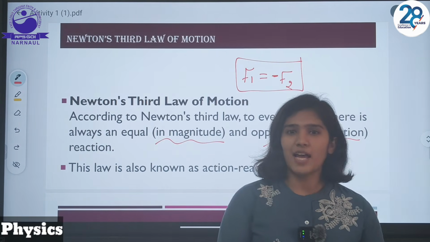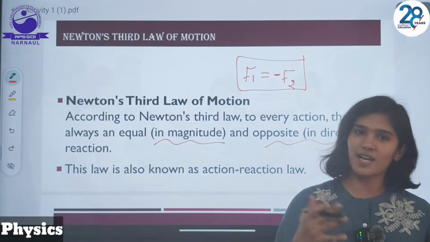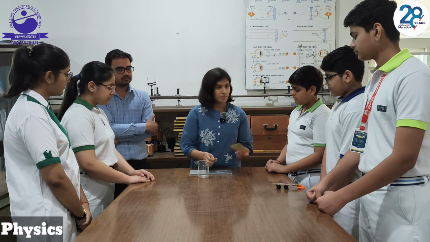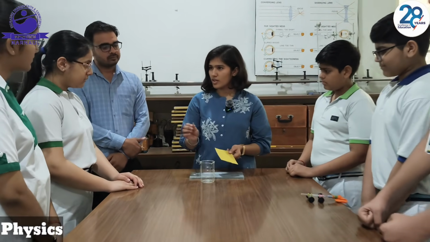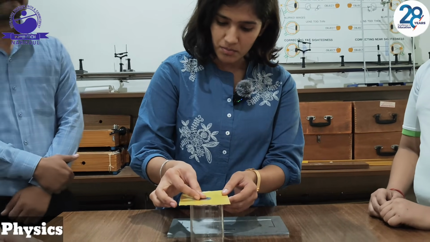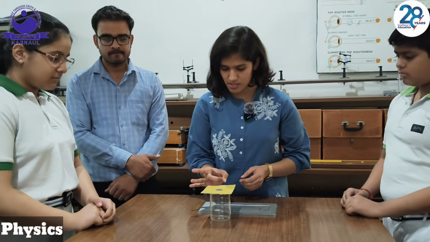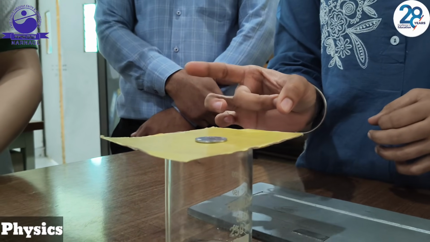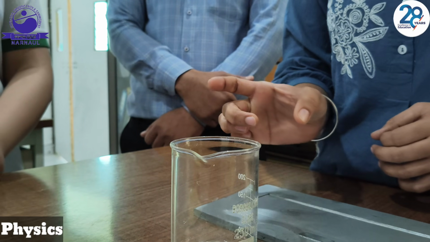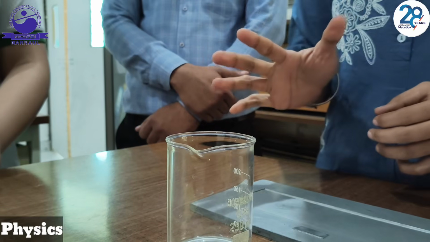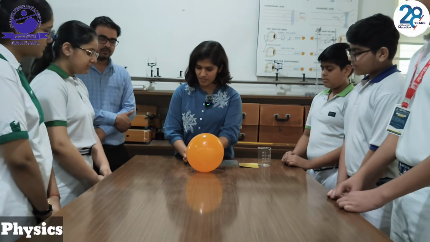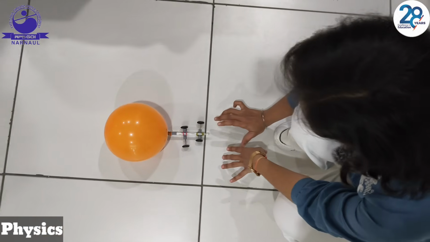Now let's move to the physics lab to perform a few activities. Today we'll perform the coin glass activity. We need a beaker, a paper, a board like this, and then a coin. We put this over the beaker and put a coin over the mouth of the beaker. Now we'll give a sudden jerk to this. As you can see, the coin is inserted inside the beaker. As we leave this, air is expelled out and you can observe.